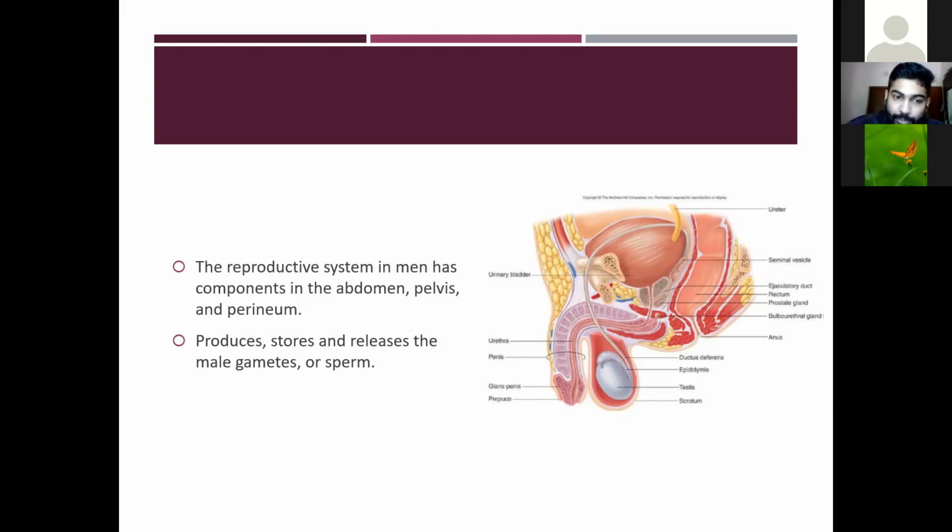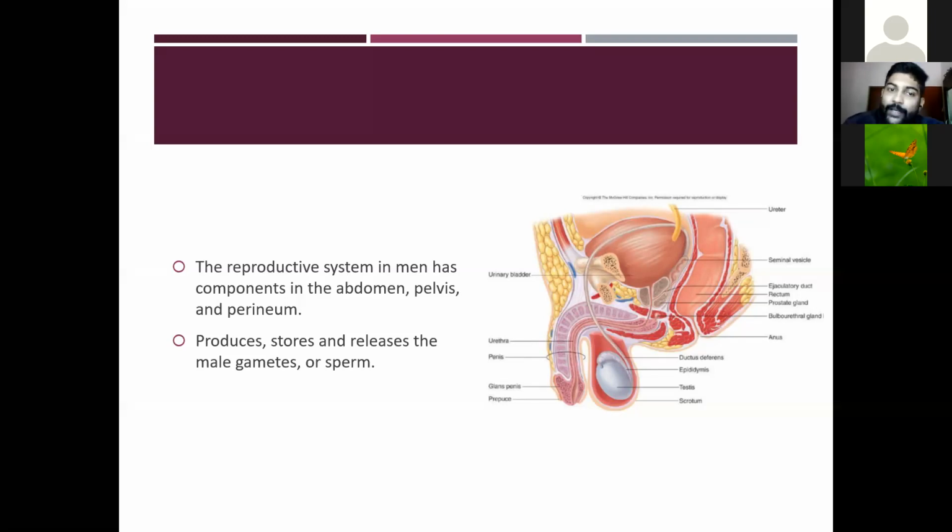So it produces, stores, and releases the male gametes. Then it discharges the sperm to the female reproductive system. It secretes the male sex hormones that are responsible for maintaining the male reproductive system.